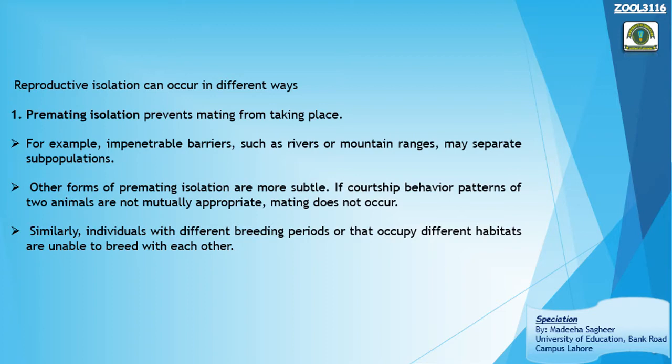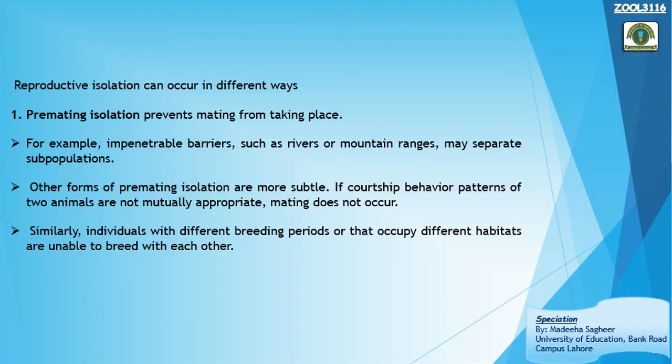Other forms of pre-mating isolation are more subtle. Why? Because there is a difference in the mating patterns or courtship behavior of the two animals, and they are not mutually appropriate. When they are not mutually appropriate, it means they are not compatible with each other. When the individuals are not compatible with each other, then they cannot mate. Mating cannot occur.